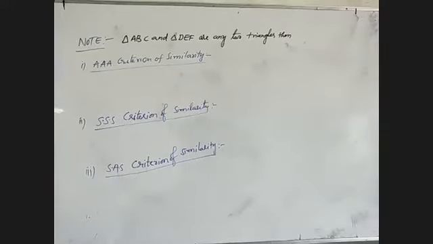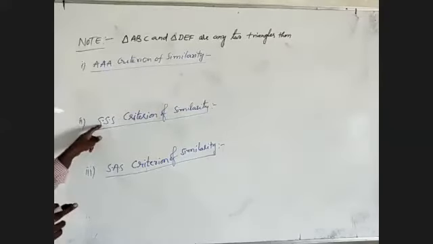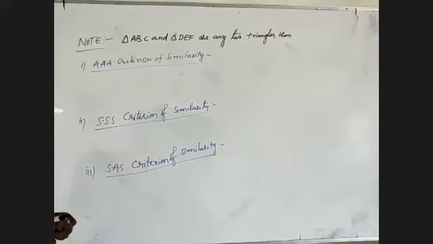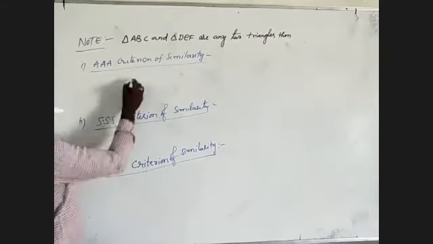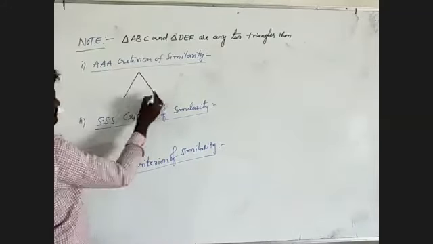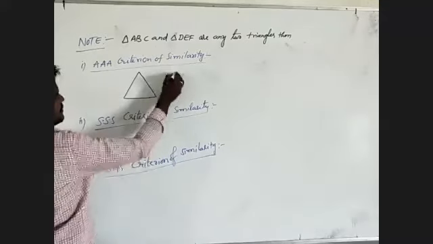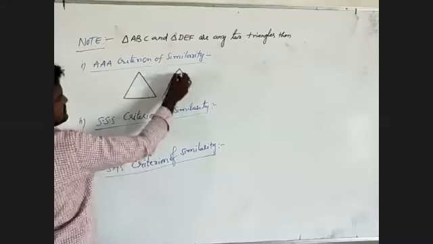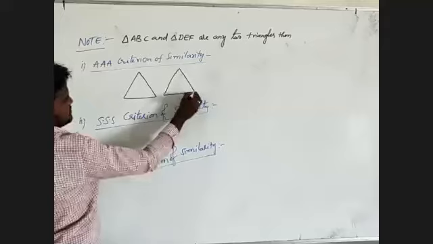The first one is AAA: angle, angle, angle. Then side, side, side criterion of similarity. The last one is side, angle, side criterion of similarity. Take these two given triangles, both similar.